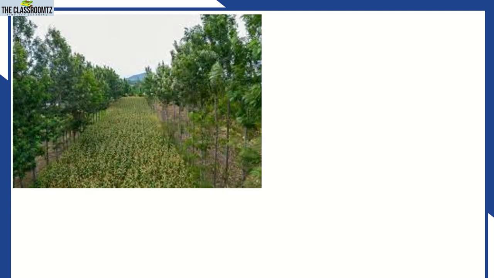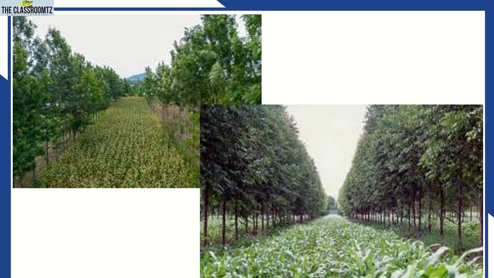Example, we have this illustration here, this image is showing on the left side and right side there are trees, and in between there are plants. I'm sure those are maize. The same with this picture. Left and right they put trees, and in between they put maize. It was to increase utilization of the land and also to maintain the nutrient of the soil. That is referred to as agroforestry, planting food crops in the same place where there are trees. Those trees stand for the forest.